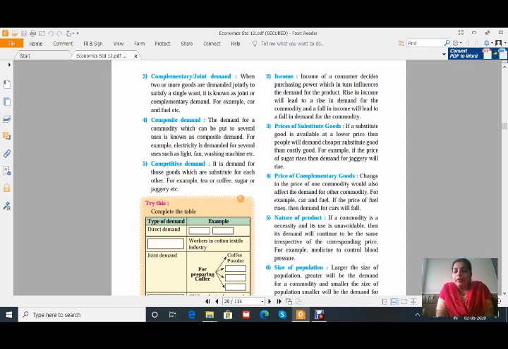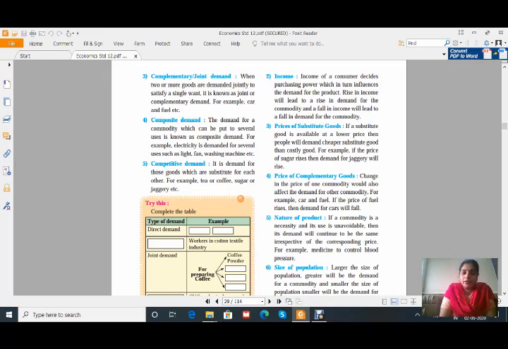That means if one person is suffering from blood pressure and wants the medicine for that, in that case, whether its price is high or low, the consumer will not think about that. He will always purchase that medicine, even at a higher price, and therefore the nature of the product also affects the demand.